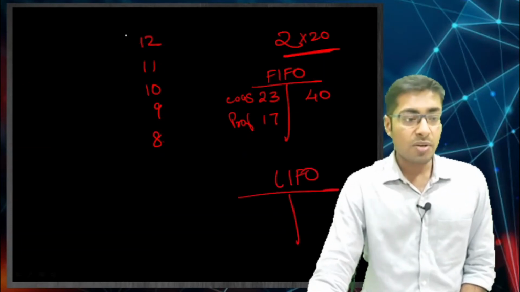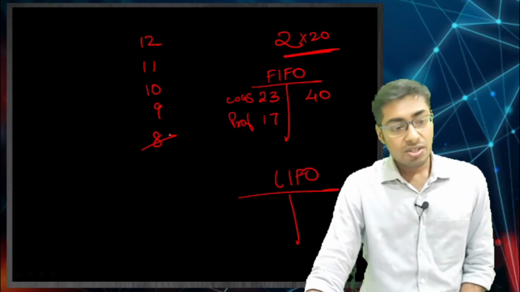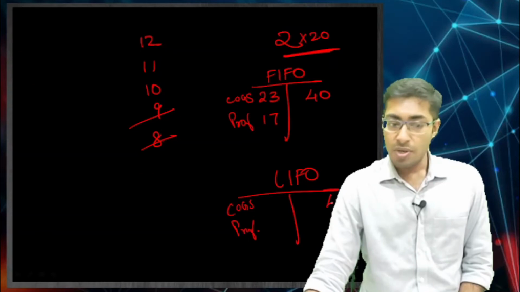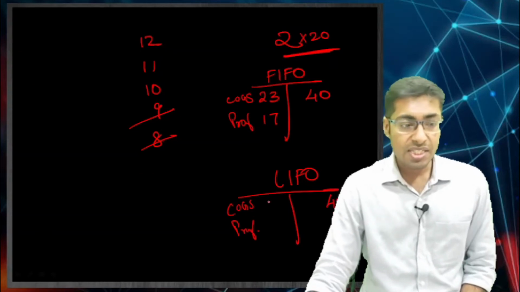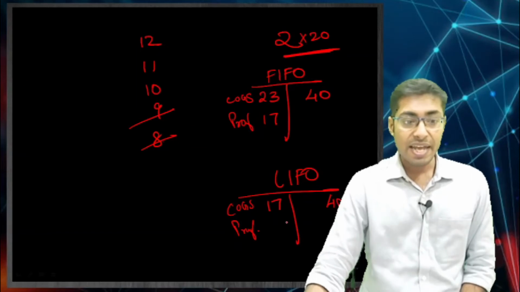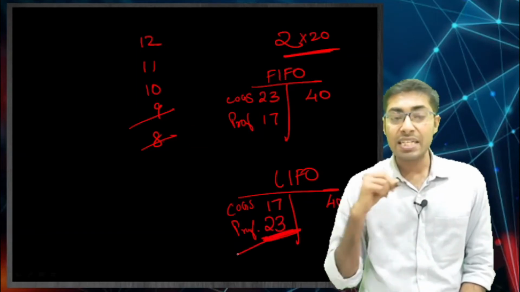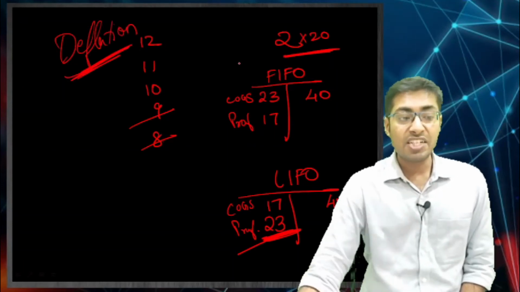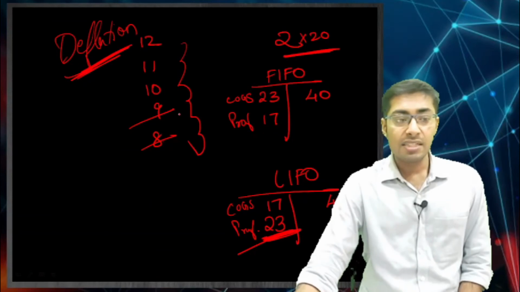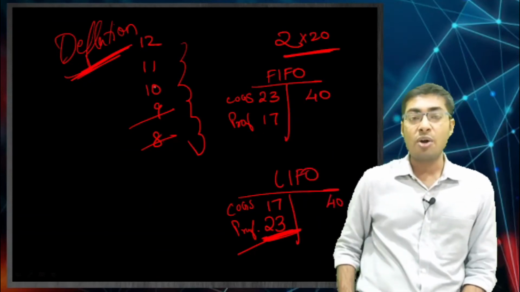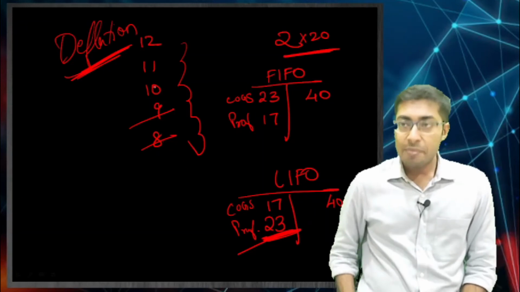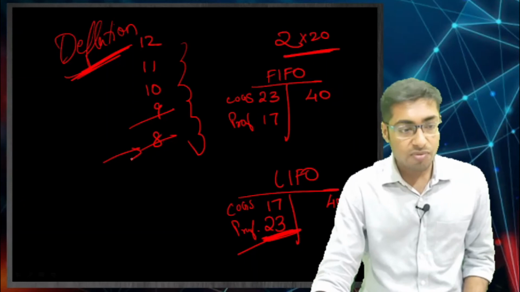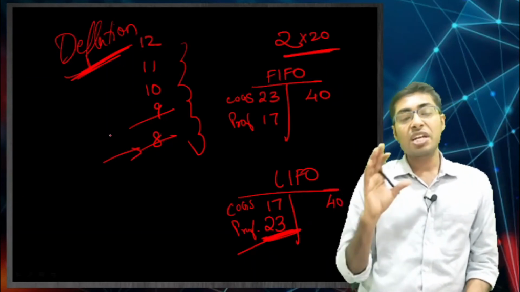Now what in LIFO? In LIFO what is going to happen is last in first out. So the last 2 have been in, and therefore your COGS is going to be what? You are going to sell for 40 only, but your COGS is going to be 17, and therefore your profit is what? 23. This is what happens in deflation. Remember, this is deflation, 12, 11, 10, 9, 8. This is what your production cost is, which means your cost of production is going down. Why? Because there is deflation in the market. The raw materials that you bought next time to produce these goods were very cheap, right? This is what deflation is.